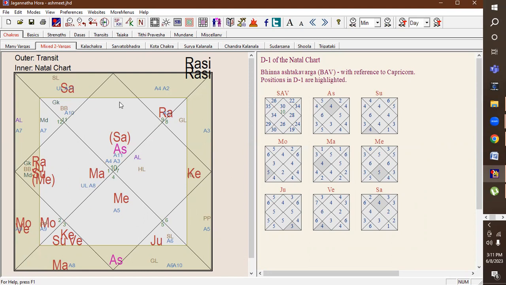So I hope you have understood, and it's a very tricky process. If you don't understand my video at first, listen two, three times, and you will get the timeline. Whenever the question is asked by the person, the nearest nakshatra that Jupiter is entering is the nakshatra you have to target, and you have to see the dashantar dasha lord, and then come back and see whether Mars is getting aspected or not, whether the seventh lord is getting aspected or not. So that is how you can pinpoint.